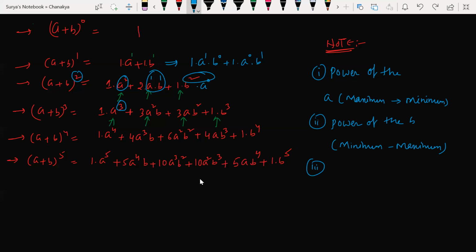Okay, here power of the variable is what? 3. Here power of the variable a square, power of the A is 2, power of the B is what? 1. 2 plus 1, again 3. Power of the A is what? 1 here. Power of the B is what? 2 here. Again 2 plus 1, 3. So 3 here. So which means if you add all the